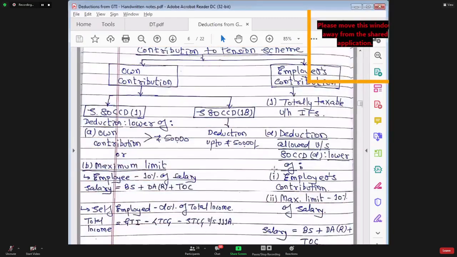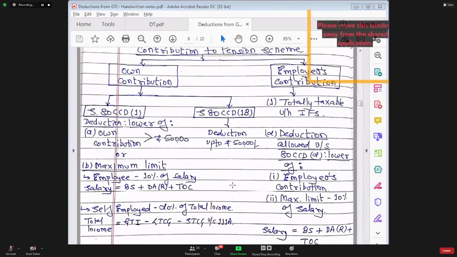Okay. So let me ask you a question before we actually proceed further. Let me ask you a very simple question. This entire discussion which we had, this is from whose point of view? Yes. This is from the employee's point of view.